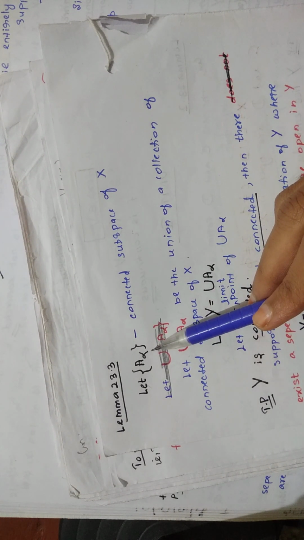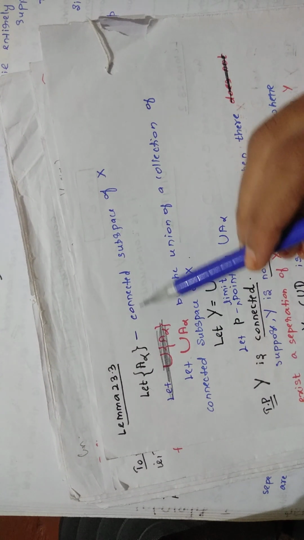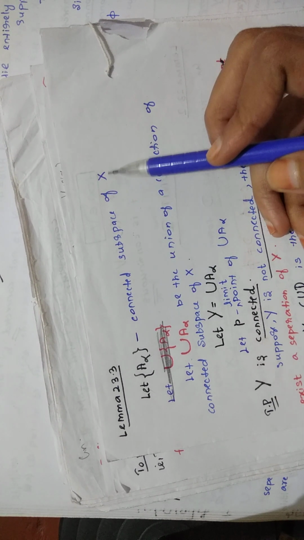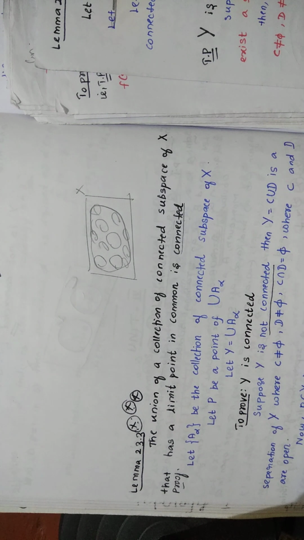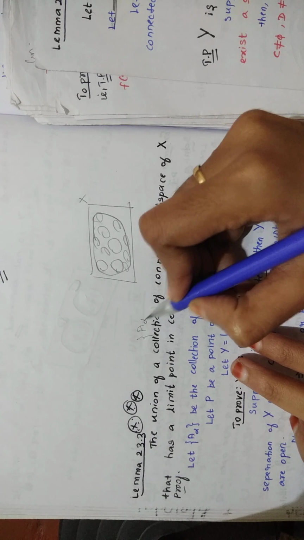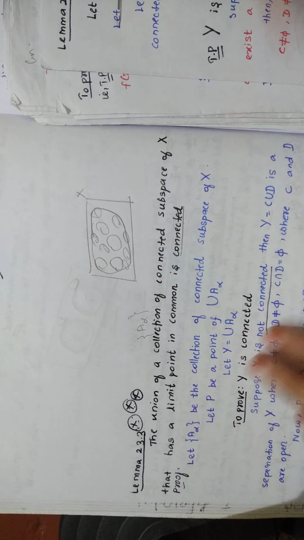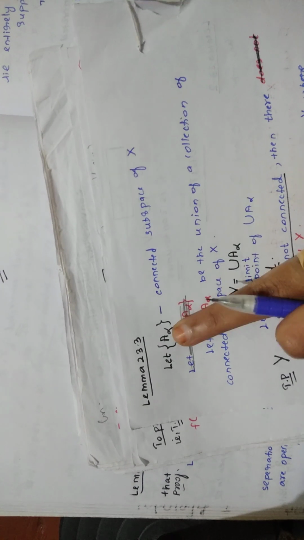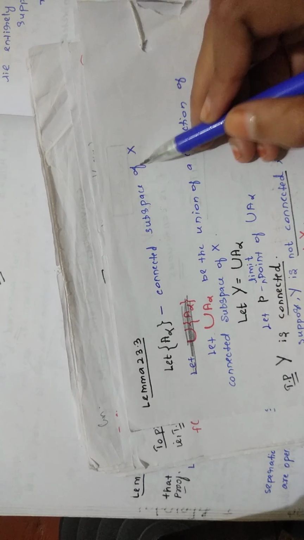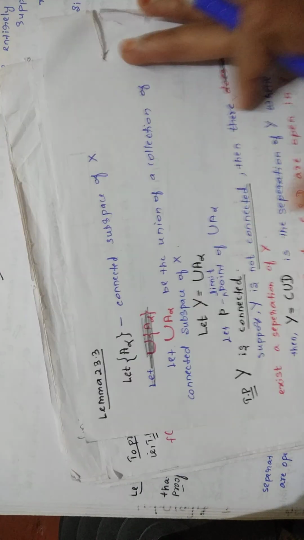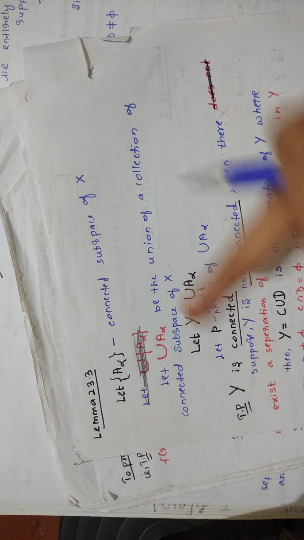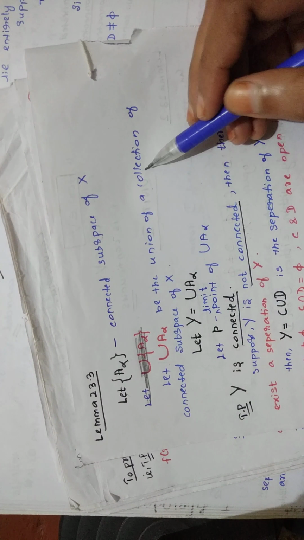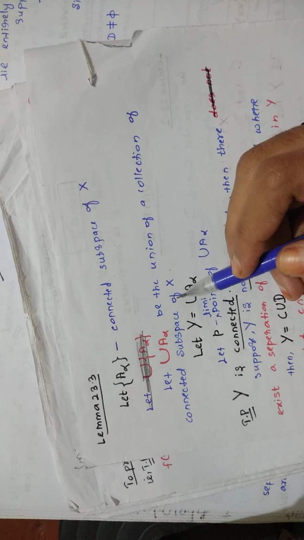Let the collection A alpha be connected subspaces of capital X. Then you are taking the union of this collection of connected subspaces of capital X, written as the union of A alpha.